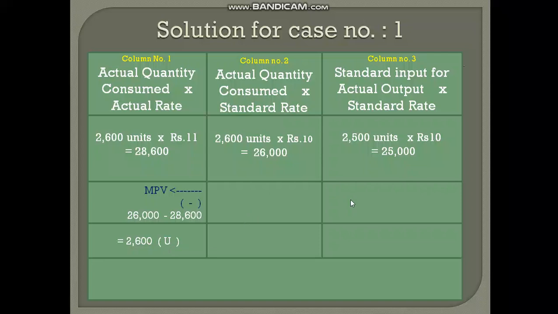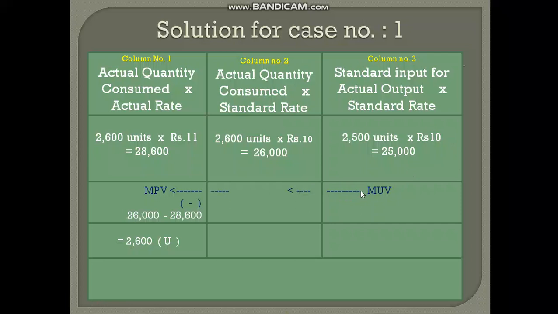Next, I am computing material usage variance. Look into this. To compute material price variance, what I have done is column number 2 minus column number 1. Now to compute material usage variance, I am doing column number 3 minus column number 2.